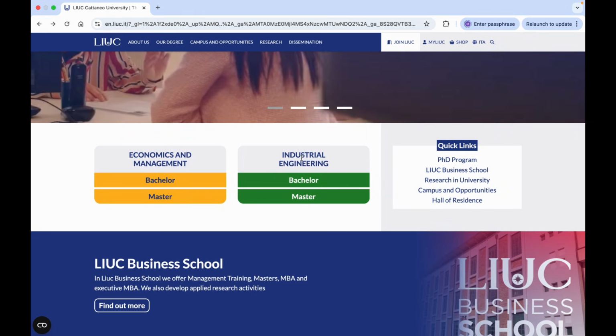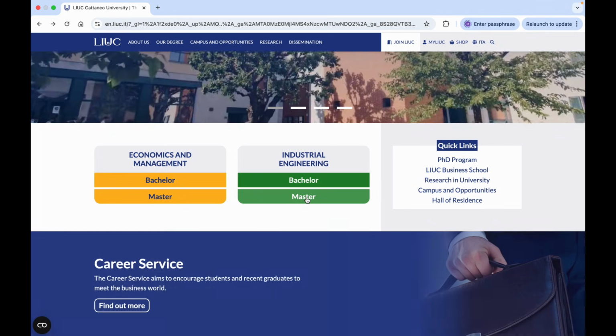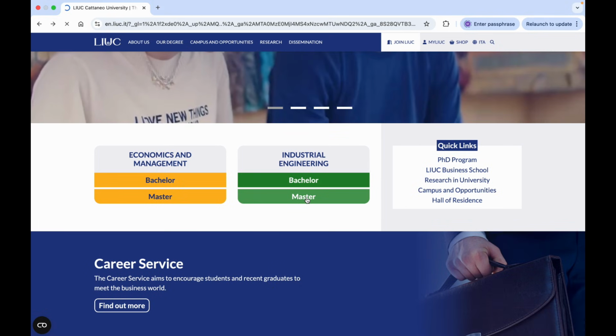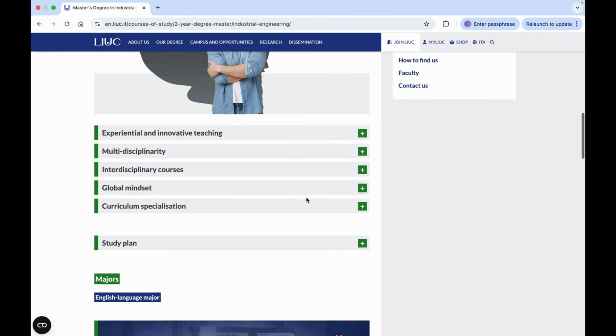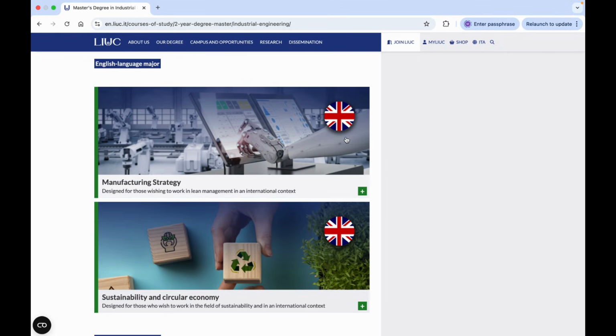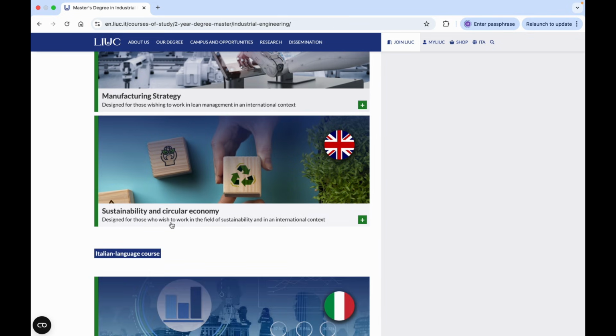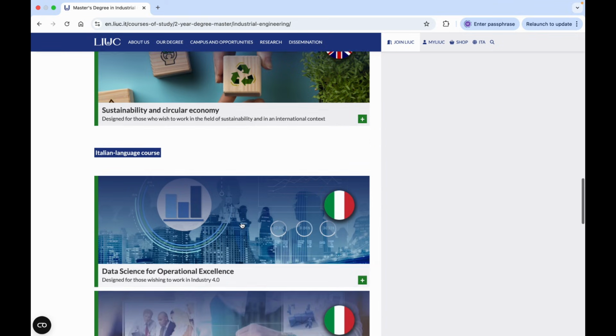Similarly, we can check for industrial engineering. Click on master degree program and then scroll down, and you will see that all the courses with this British flag are in English. For example, manufacturing strategy, then the sustainability and circular economy.